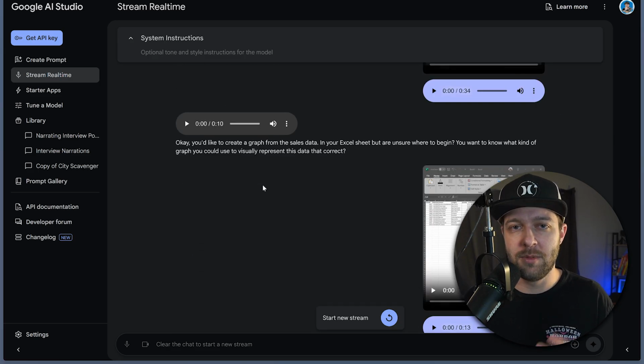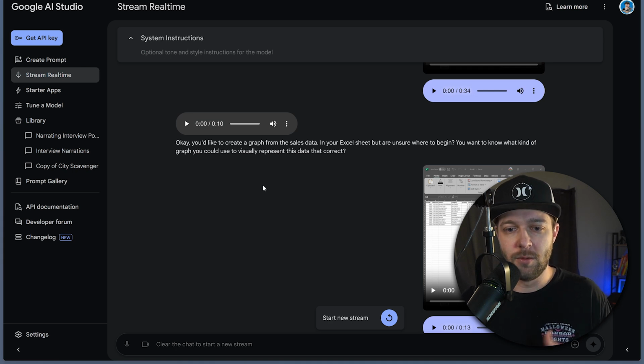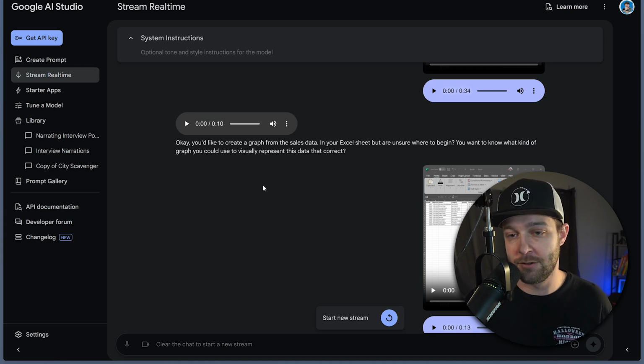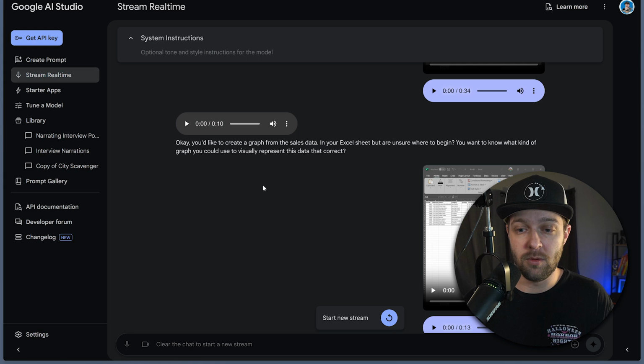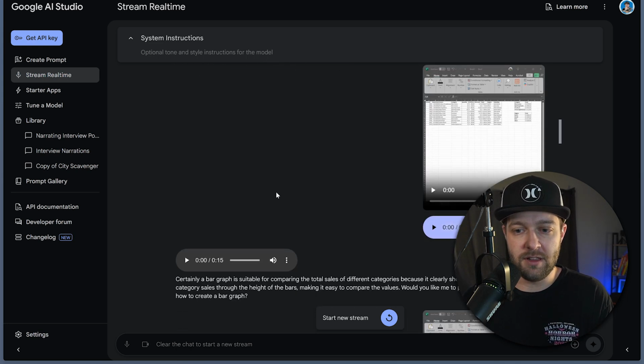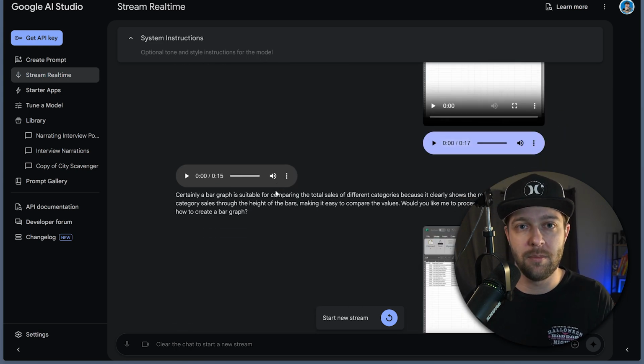So that's streaming in real time, and as you can see, there was a little bit of hallucination going on where Gemini was trying to get me to select incorrect data, and after I actually corrected it, it got right back on track. This isn't uncommon with any different AI tool that we're using, but once it did get back on track, it very easily guided us step by step through that process of actually creating a graph. Now, this is obviously a very simple example, but it just goes to show the possibility of using AI as a tool that can help us in our day-to-day lives.